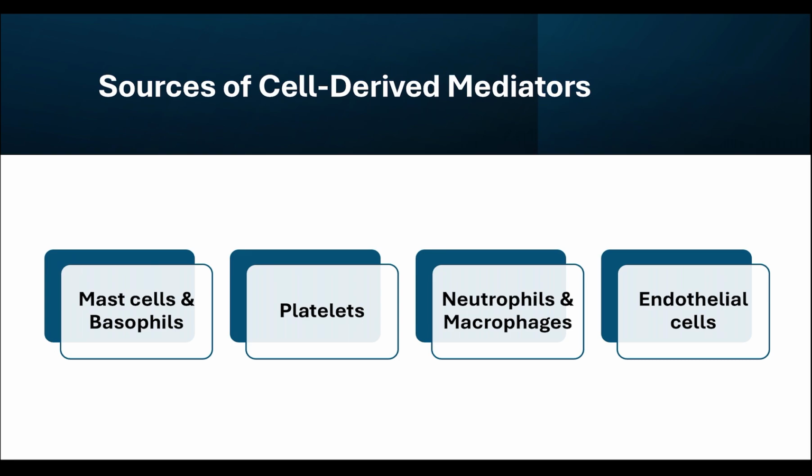Important cellular sources include mast cells, basophils, platelets, neutrophils, macrophages, and endothelial cells. Their wide distribution ensures that inflammation can be initiated very quickly wherever injury occurs.